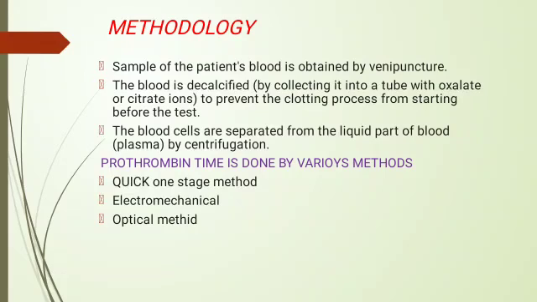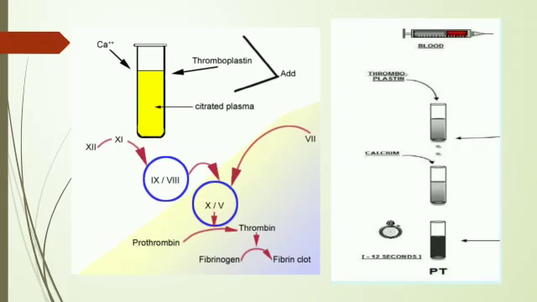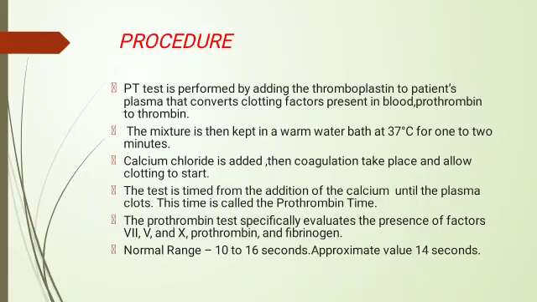Prothrombin time is done by various methods such as the quick one-stage method, electromechanical and optical methods. This is how the prothrombin time is determined. Thromboplastin and calcium are added until the blood forms a clot, and that time is called prothrombin time.